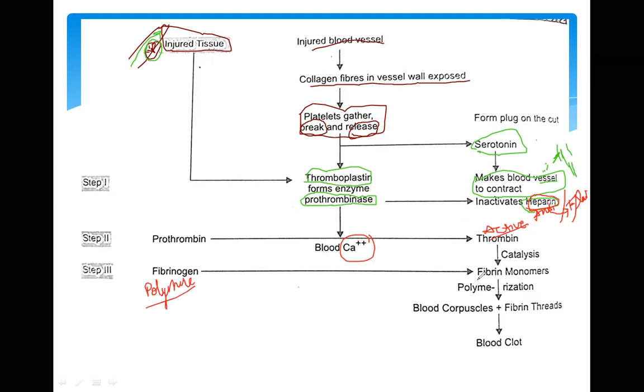And due to the formation of a number of fibers, it is a cluster of fibers, you may say it converts into the monomer form. That means a single fiber form, just because of this fibrin, which is catalyzed by this active thrombin. So what will happen, due to the formation of a number of fibers in this injured place, these fibers will form a net-like structure in the injured place.